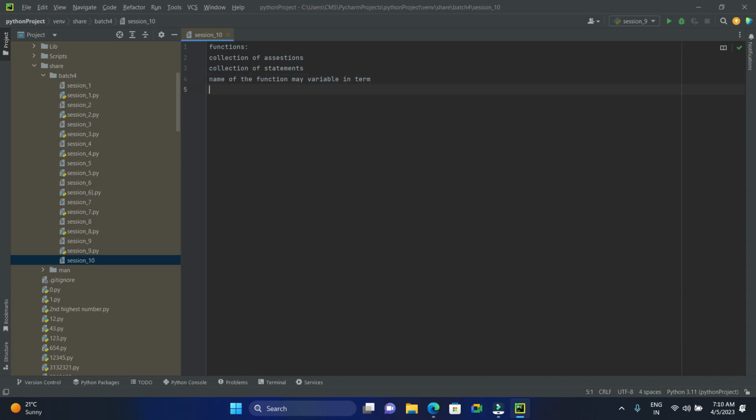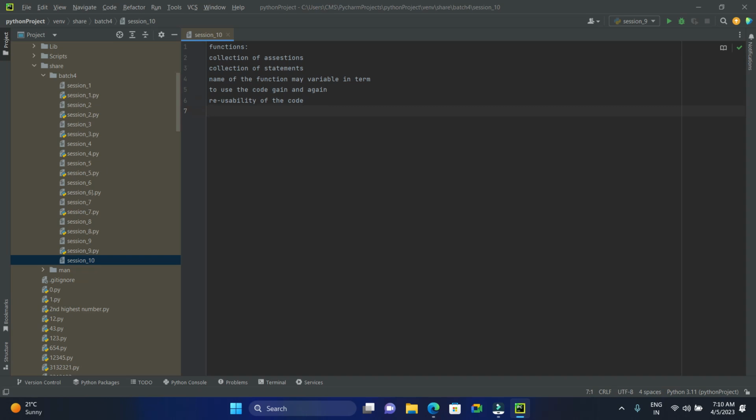The goal is to group certain related actions and define a function. We may call the function and reuse the code again and again. So that's the reason we use functions, to use the code again and again, which means reusability. Reusability of the code. So this is the major point.